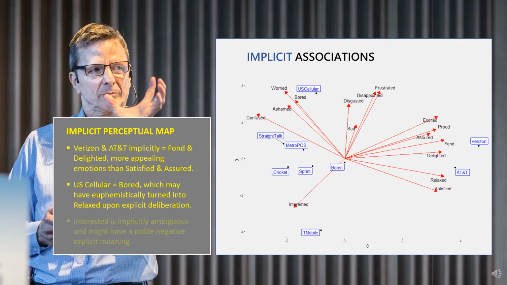Finally, look at the implicit position of the attribute interested. It's all by its lonely little self. It doesn't relate to any of the other attributes, positive or negative. Explicitly interested was similar in meaning to worried and sad. Perhaps this again was a euphemistic way of explicitly evaluating something negative as feeling interested, just to be nice. We do that, don't we? If we can't say something nice about something, we can at least say it's interesting.